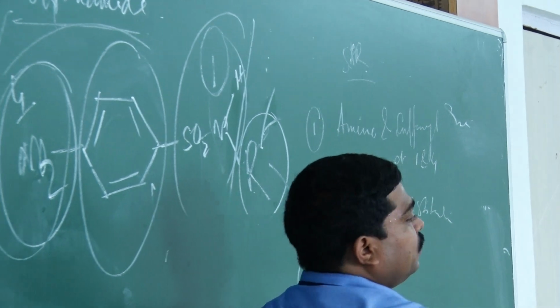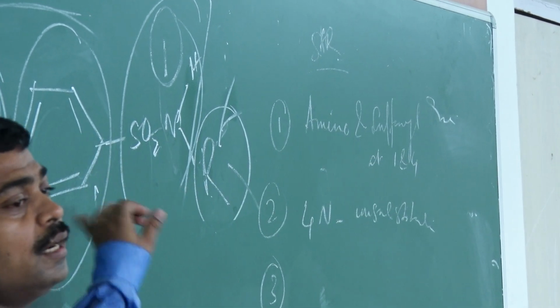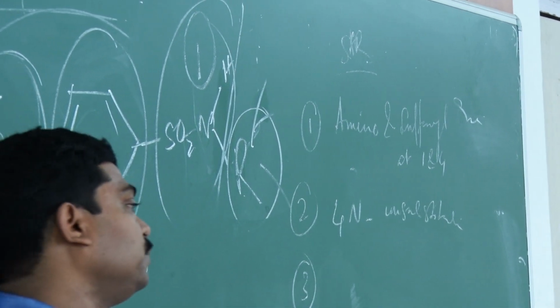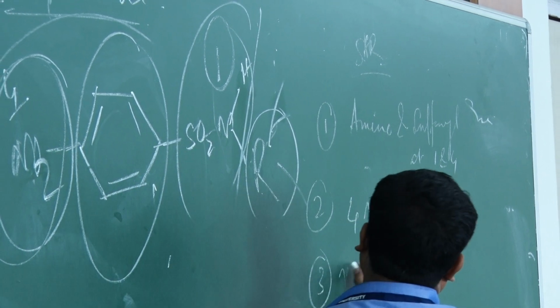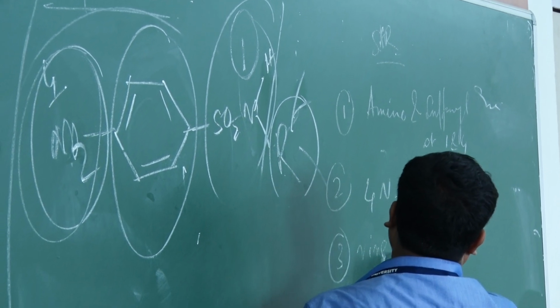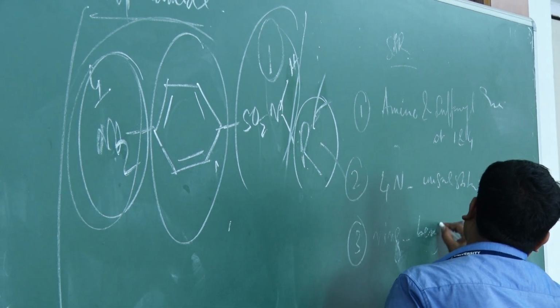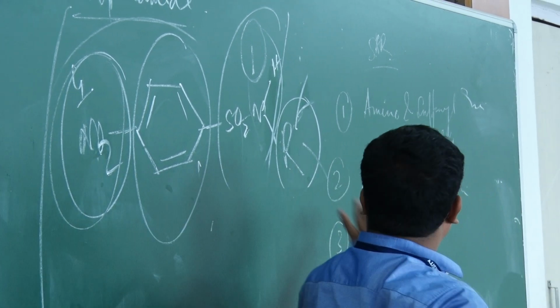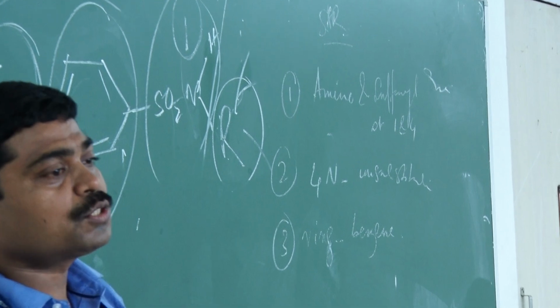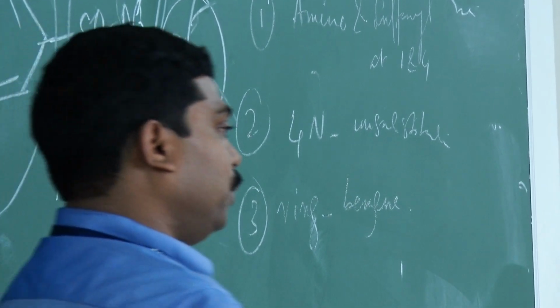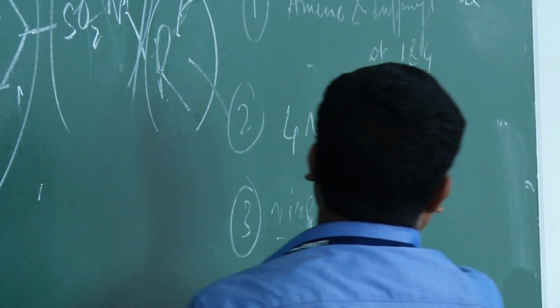Then third, the ring structure, of course it's benzene. If you replace benzene, then there is a loss of activity. If you replace benzene with some heterocyclic aromatic ring also, then it yields inactive compounds. So the third one is that the ring is benzene.